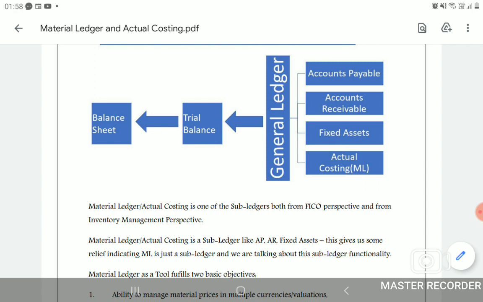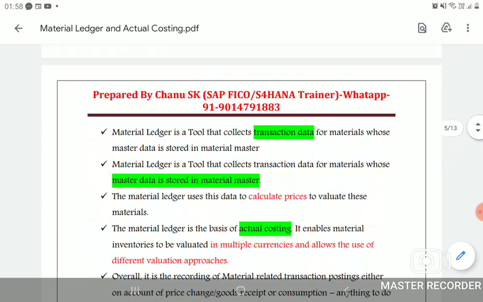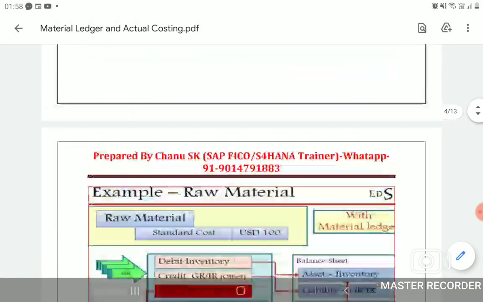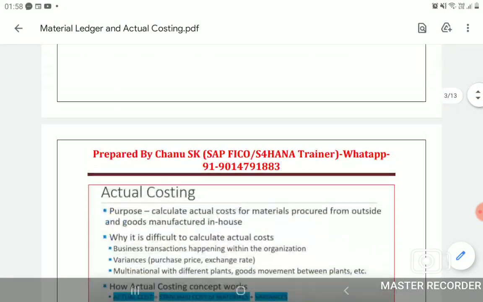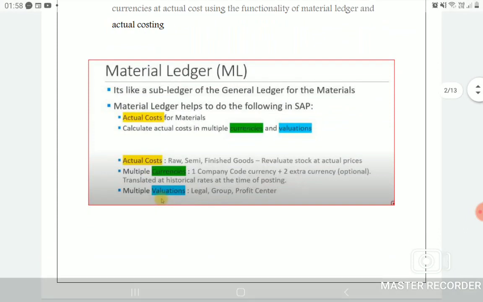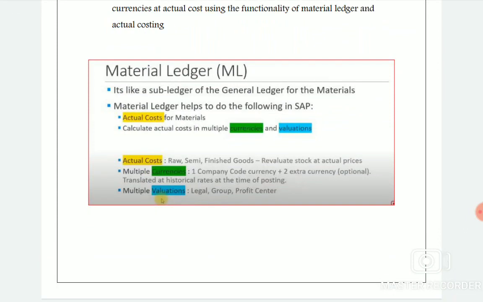Let's understand this concept in a very detailed manner right now. So the topic is material ledger. Material ledger is one subledger, so please remember. Material ledger helps to find out the actual cost of material. Whether it is raw material, semi-finished or finished, whatever the material is, finally we need to calculate actual costing.